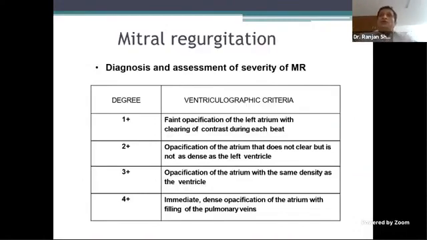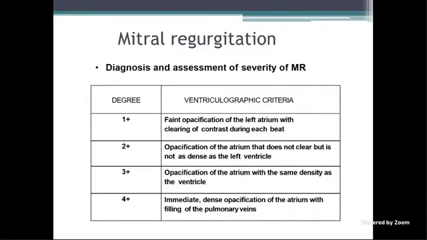Now, how do you classify? Thank you, sir. So how do you classify MR?